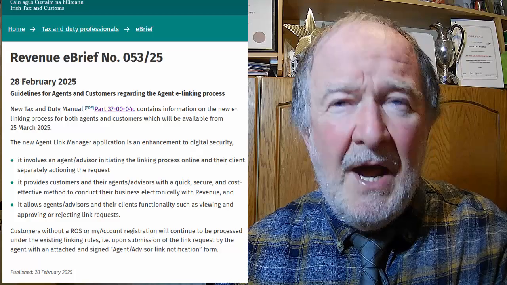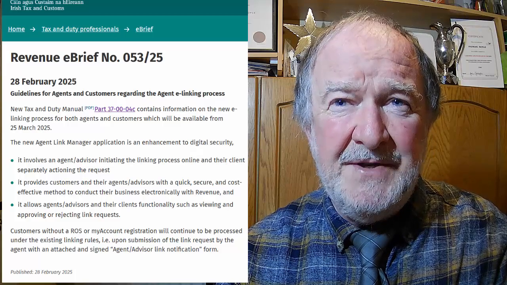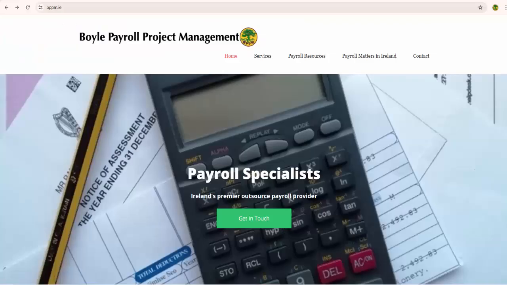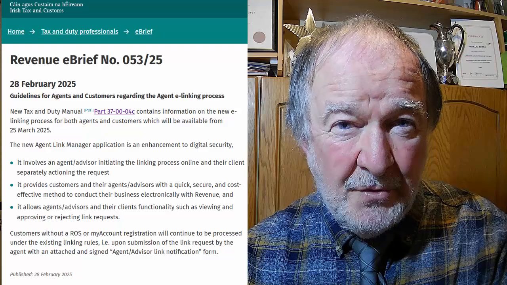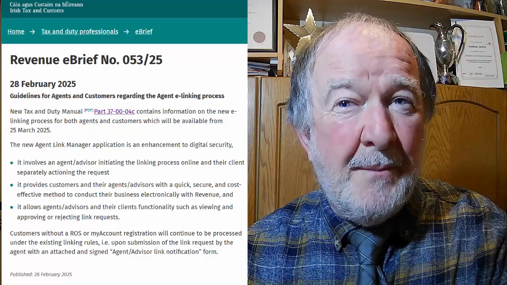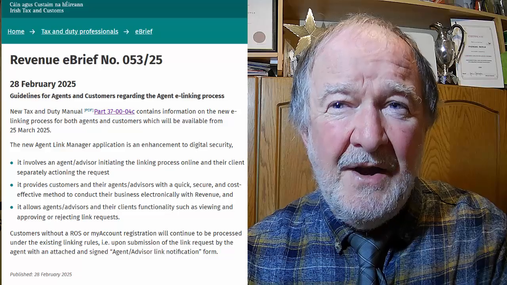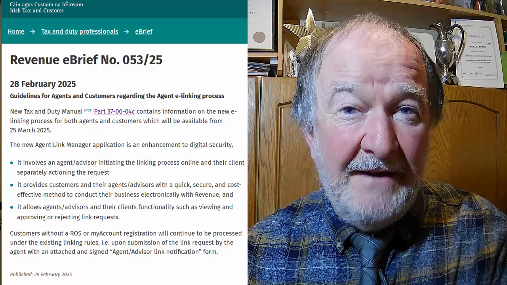In our capacity as a tax agent and advisor, we initiate the linking process online, and you as our potential client separately action the request. The measure is an enhancement to digital security, which is a priority for Revenue to protect both practitioners and their clients from identity theft.